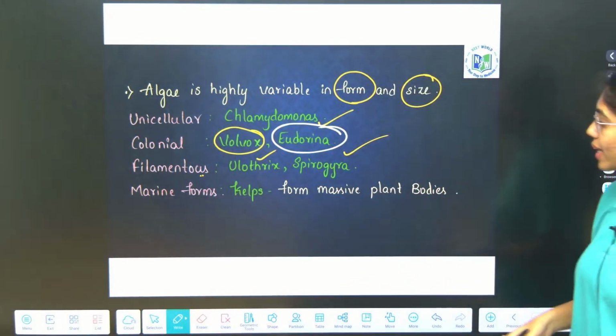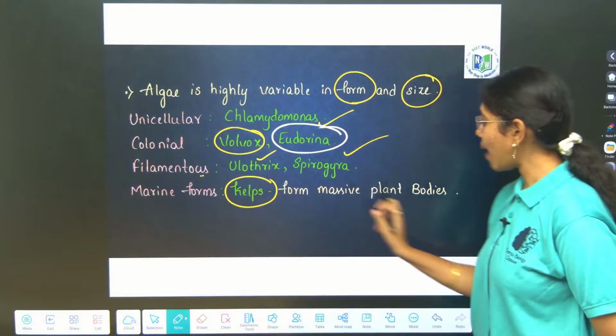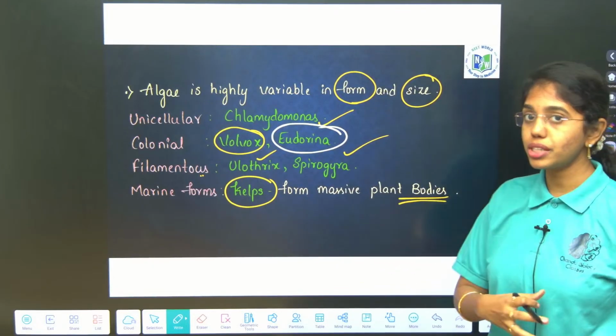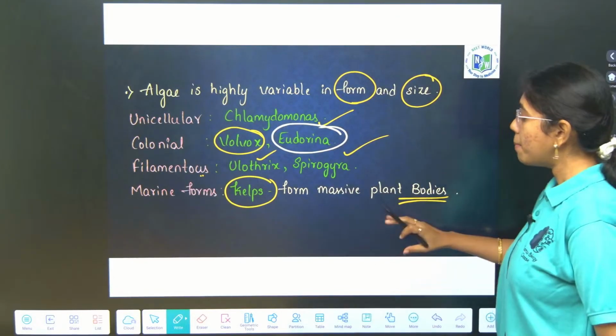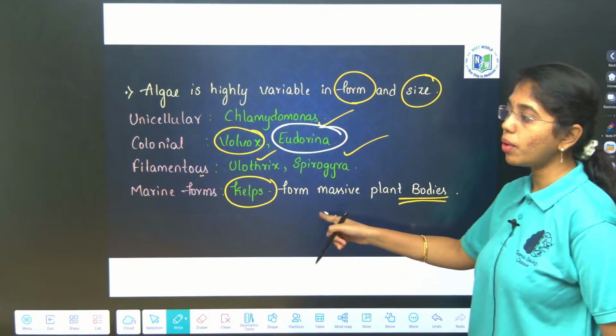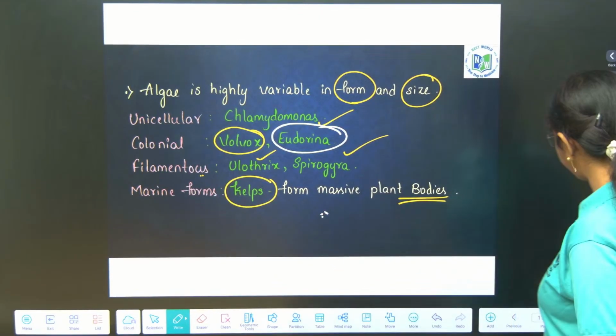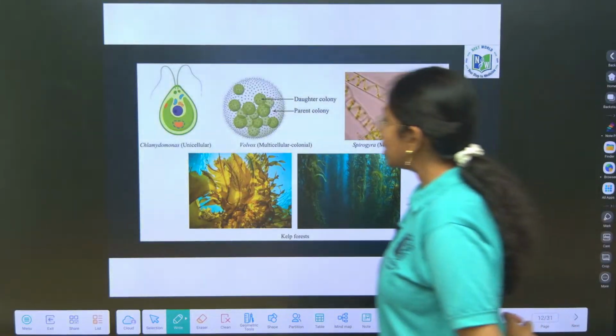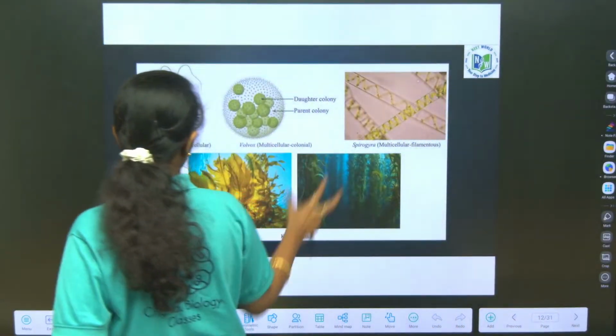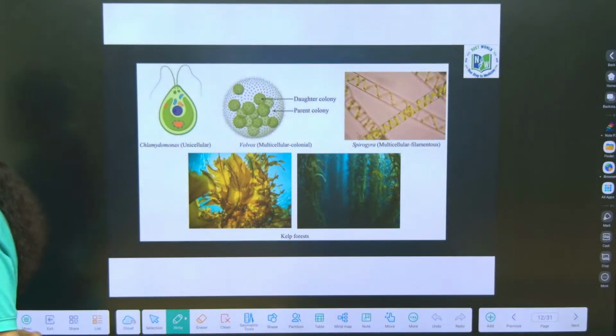Marine forms of algae like kelps. Kelps are massive plant bodies which you can see in oceans. Kelps are massive plant bodies which come under what? Brown algae. Next, you see, these are different types of algae: unicellular, colonial and multicellular.